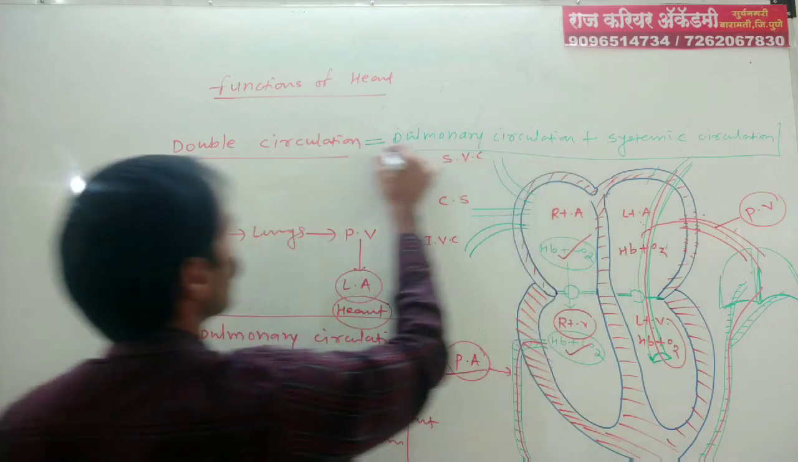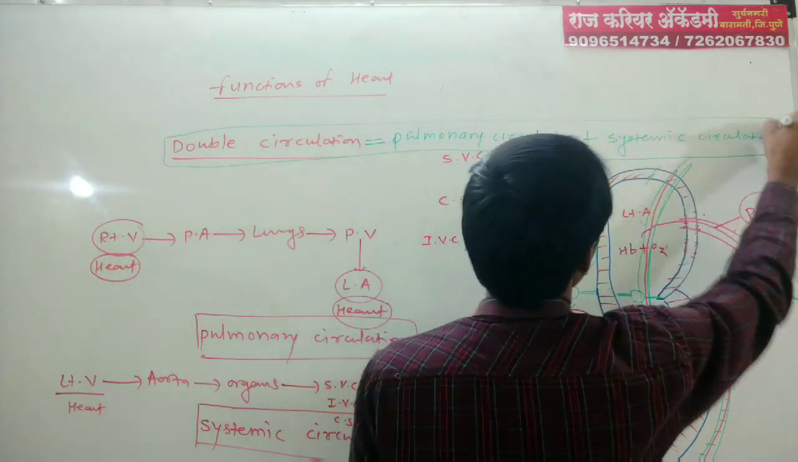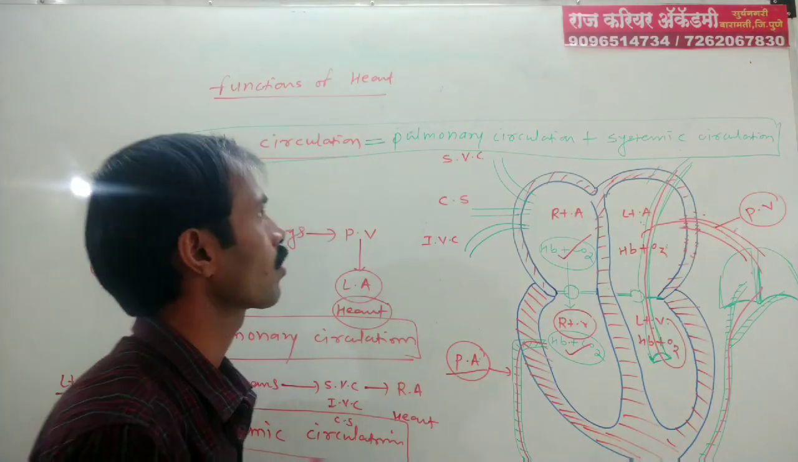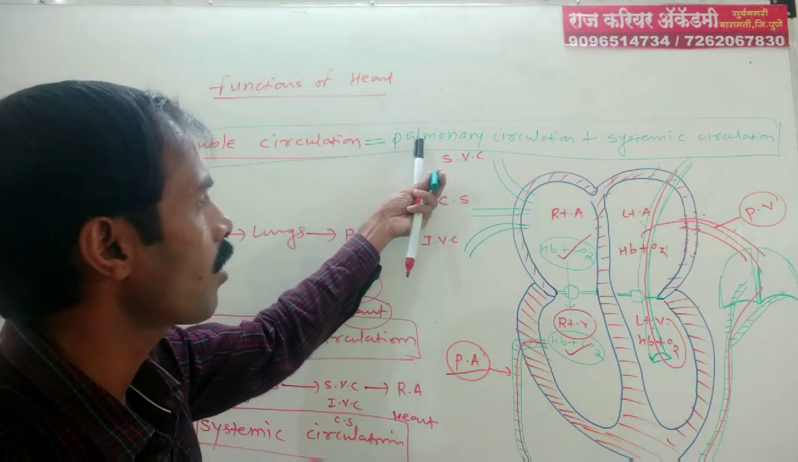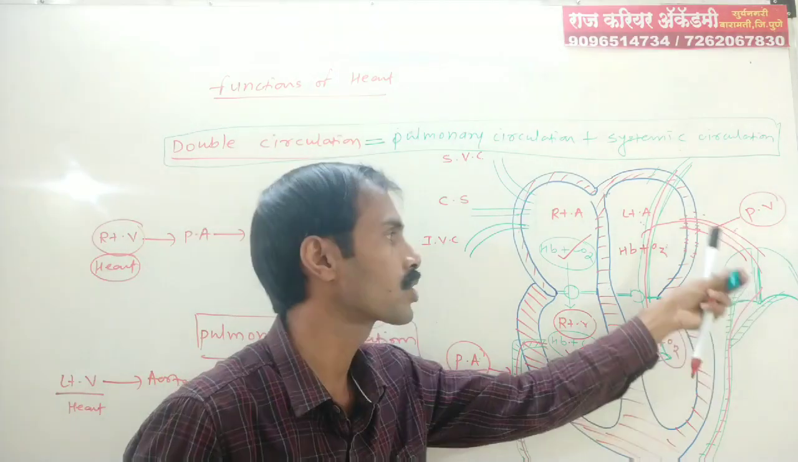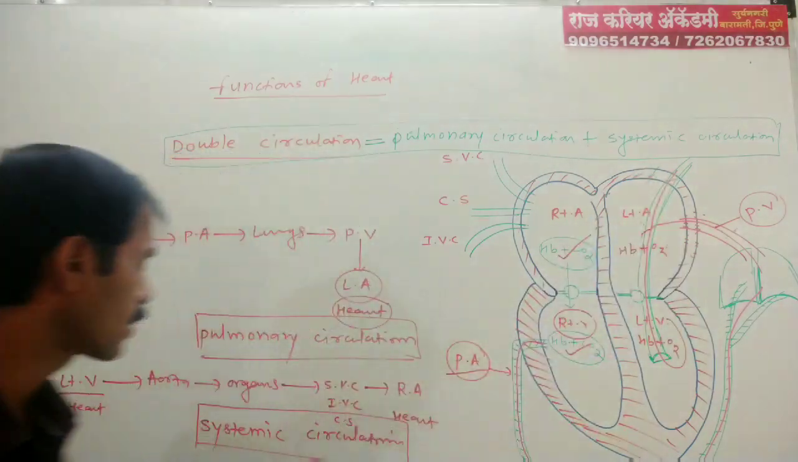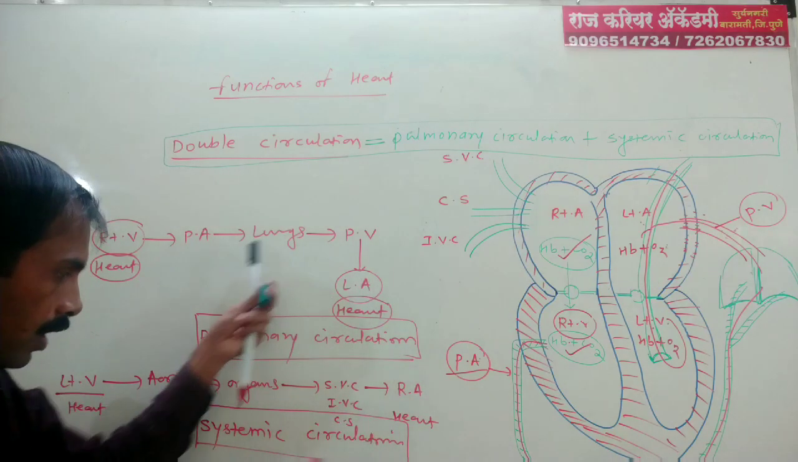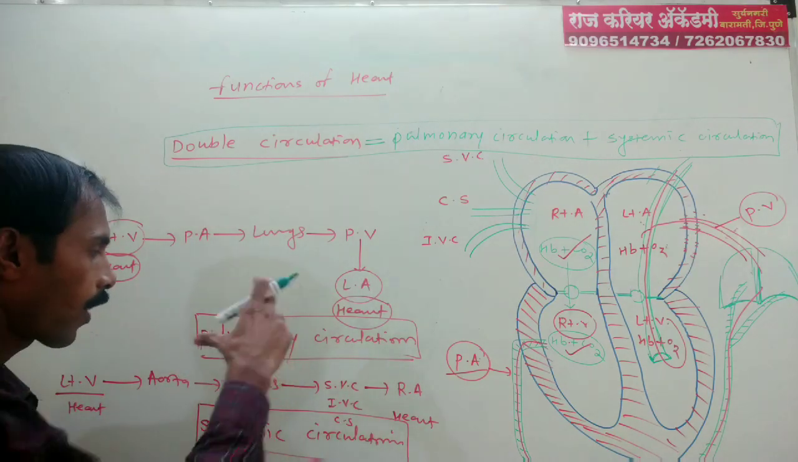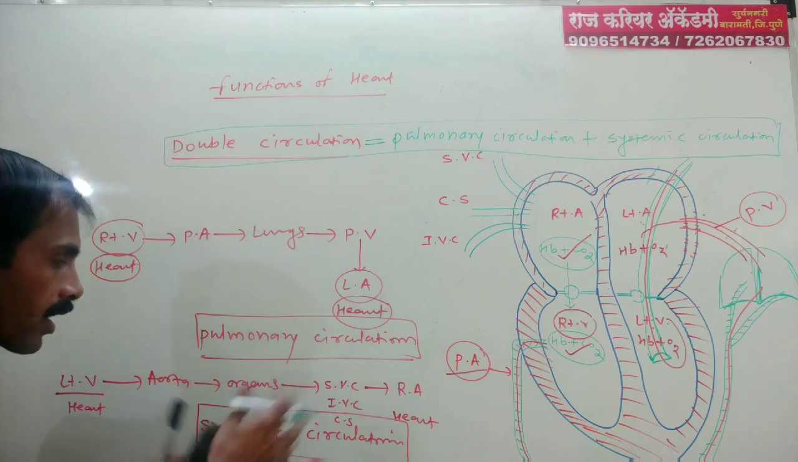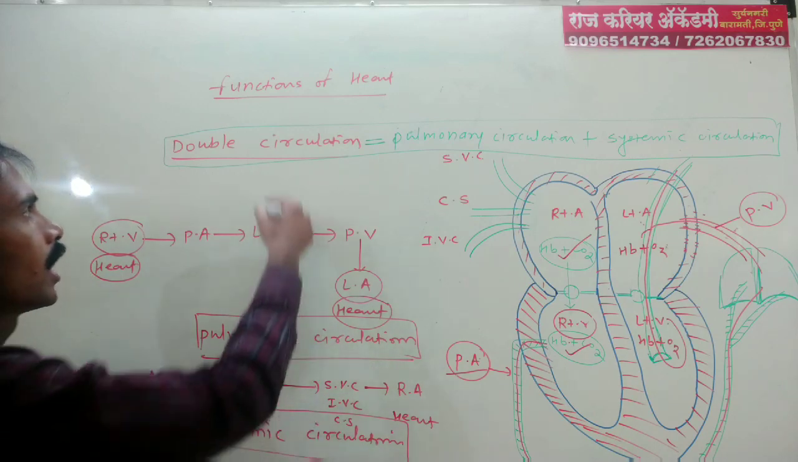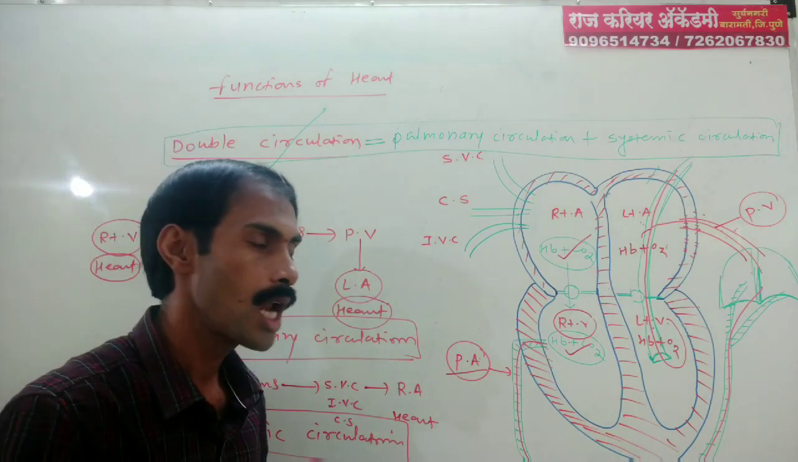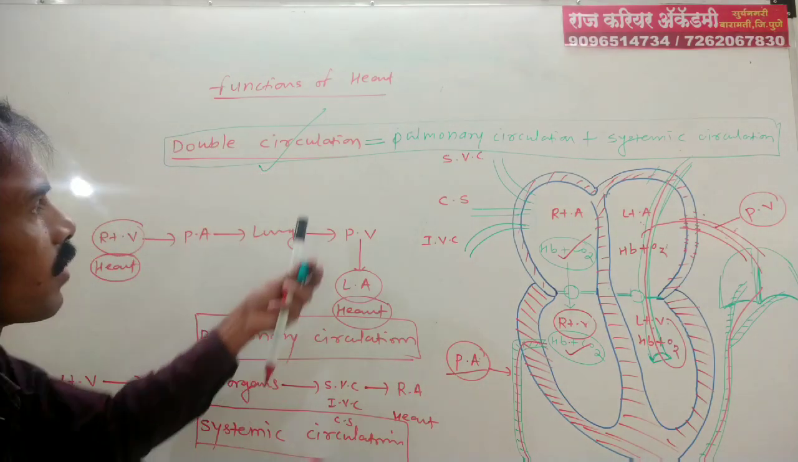Pulmonary circulation plus systemic circulation is known as double circulation. It is the addition of these two circulations. Pulmonary circulation means from heart to lungs and again lungs to heart. Systemic circulation means heart to organs and again organs to heart. So the sum of these two circulations, collectively, is known as double circulation. In the human heart, double circulation of the blood is always observed.